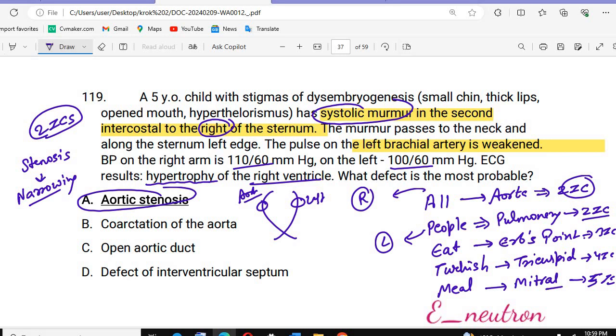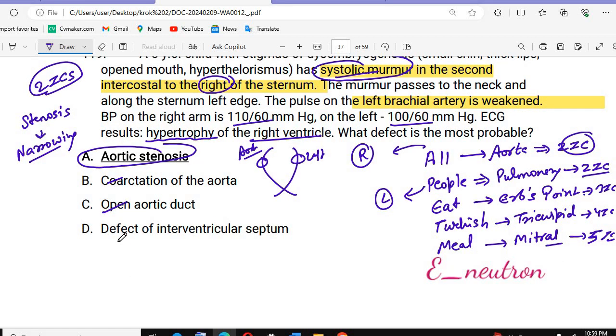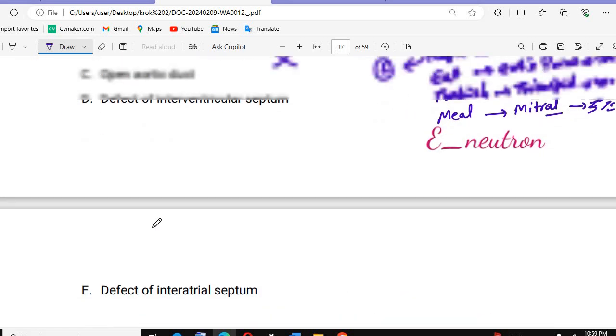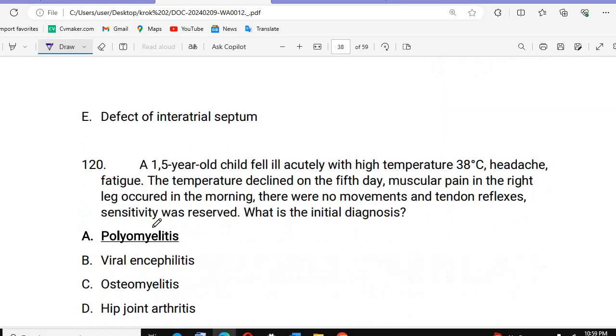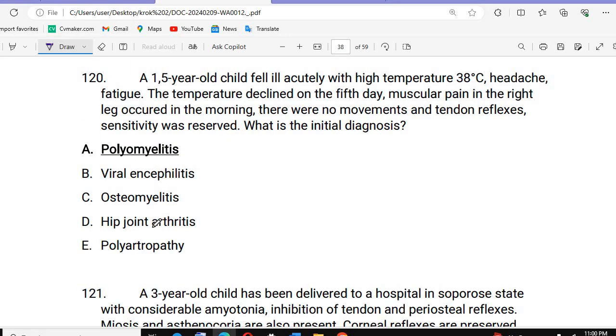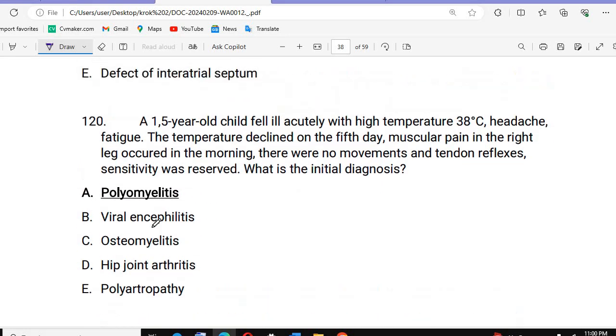Okay, the main keyword here is the systolic murmur in the second intercostal space to the right of the sternum. Coarctation of the aorta we already discussed. Patent ductus arteriosus we already discussed; in patent ductus arteriosus we studied that there will be machine-like murmurs. Ventricular septal defect we already discussed. Then after that, come back to question number 120.